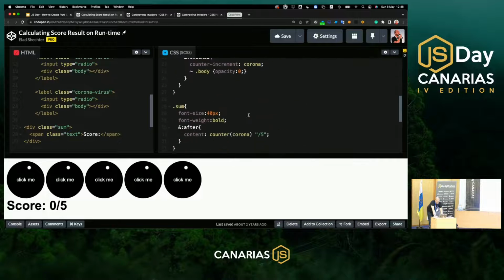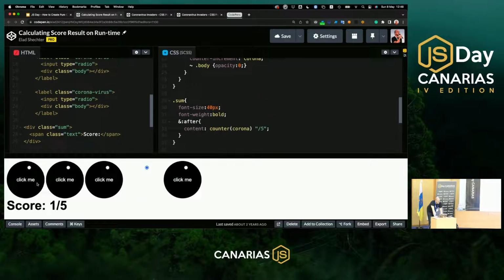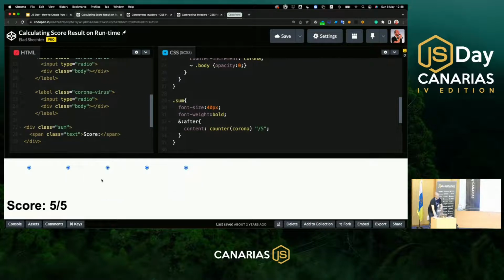And let's see that it really works. I'm clicking on those coronavirus creatures. You can really see that the radio button is being checked. The CSS score is going up. And in this way, you can create a pure CSS score for a pure CSS game. Nice. But let's continue to another amazing trick.